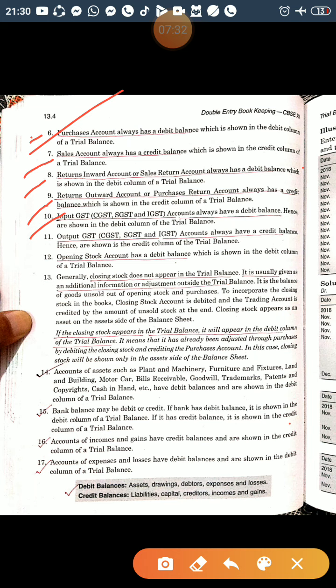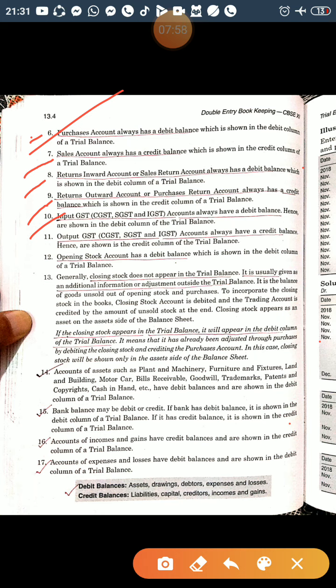In the same way, a bank balance can be a debit balance or a credit balance. If the bank shows a debit balance or it is given as cash at bank, then definitely it is an asset, and if it is given as a bank credit balance, then definitely it is an overdraft and it should be shown in the credit column of the trial balance.